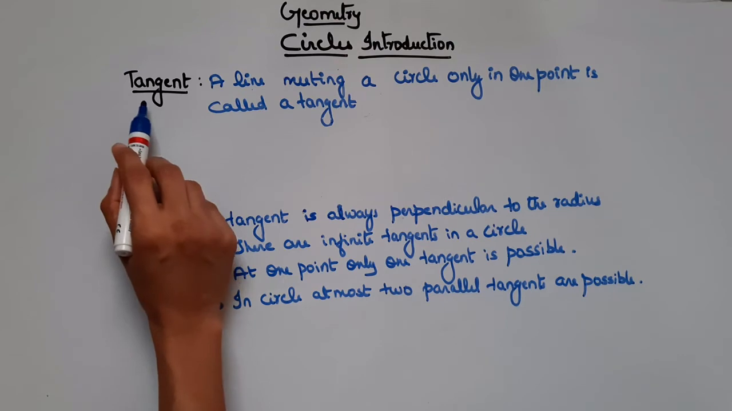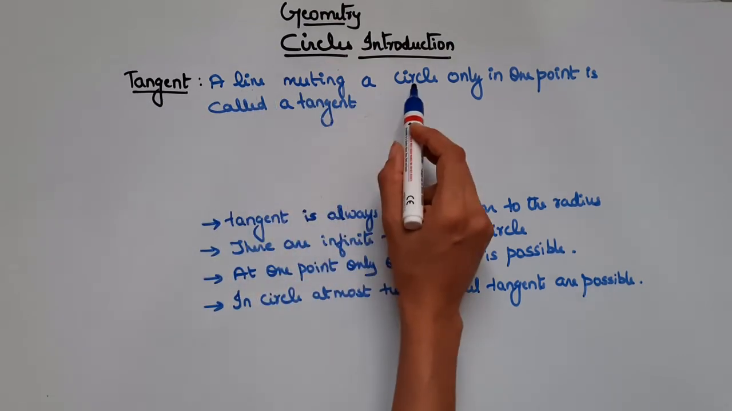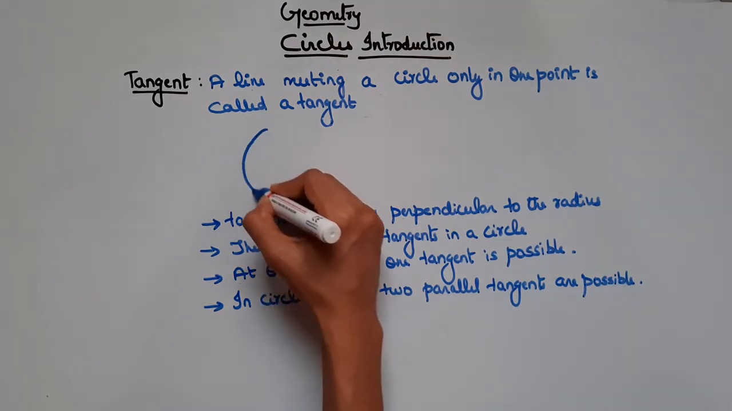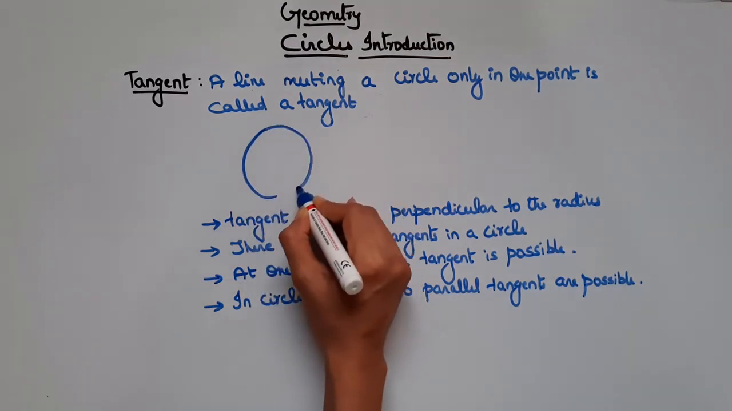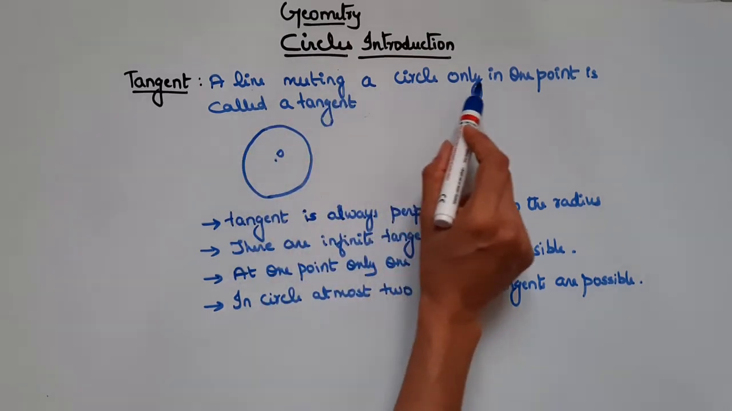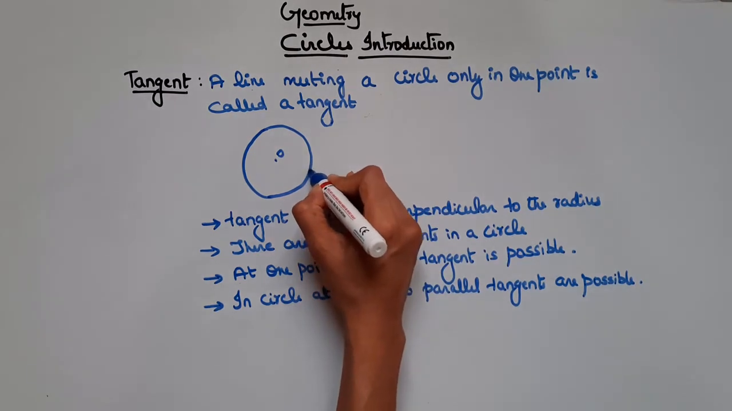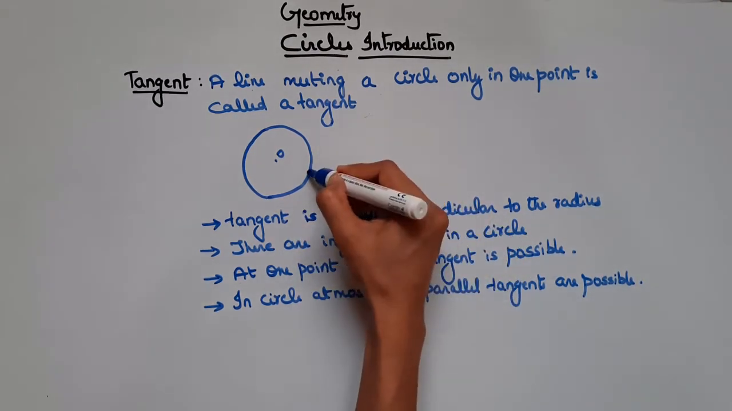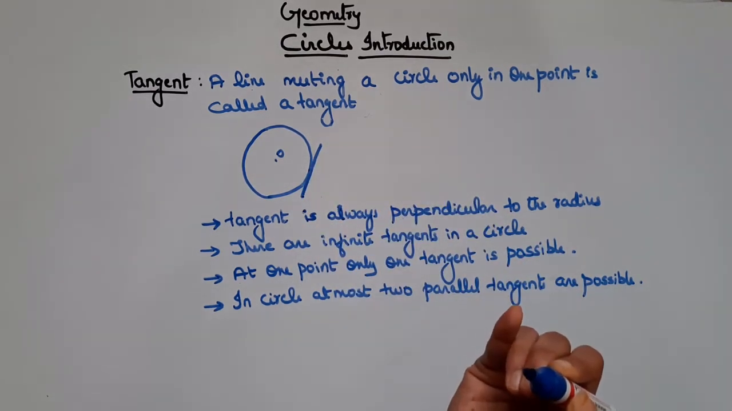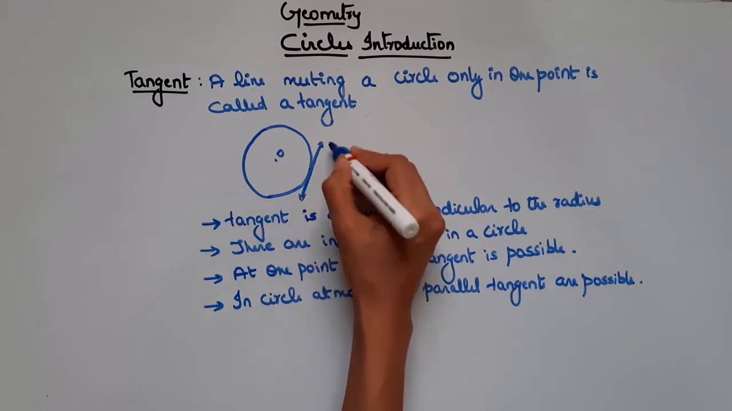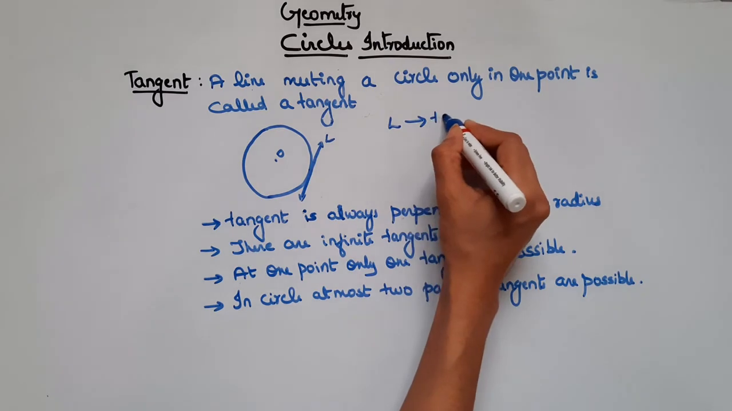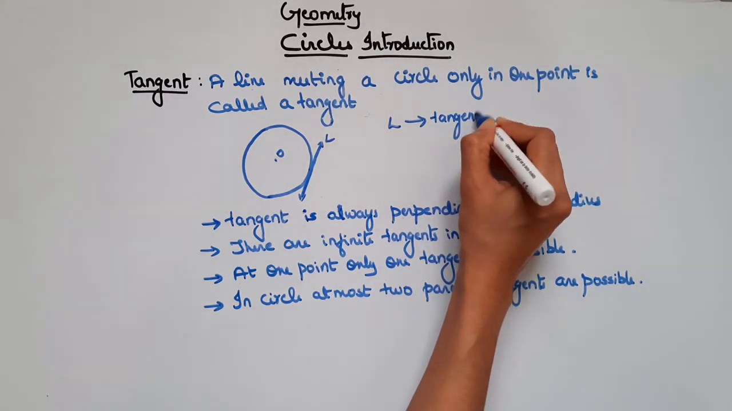Now let's see an important term, that is tangent. A line meeting a circle only in one point is called a tangent. Let's consider a circle with center O. Let's take any point on the circle, and a line meeting the circle at only this one point. So this line is called a tangent. Here L is a line which is called a tangent.